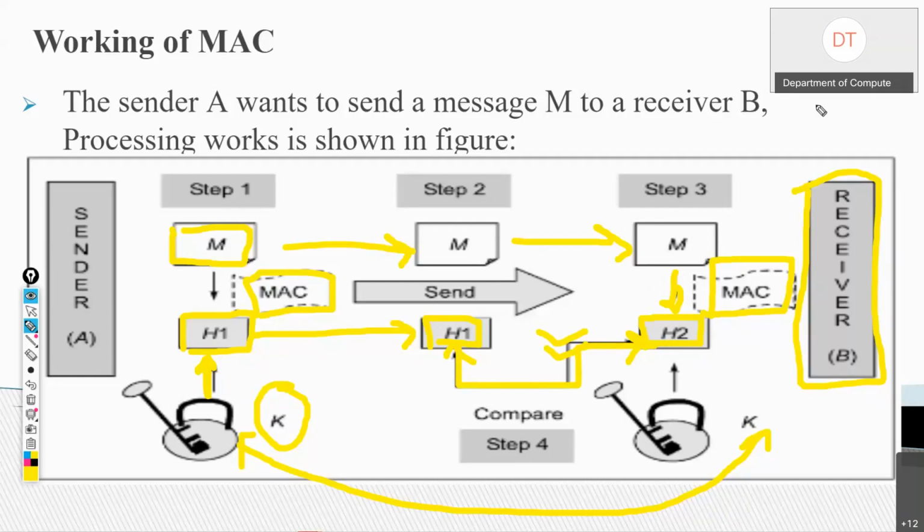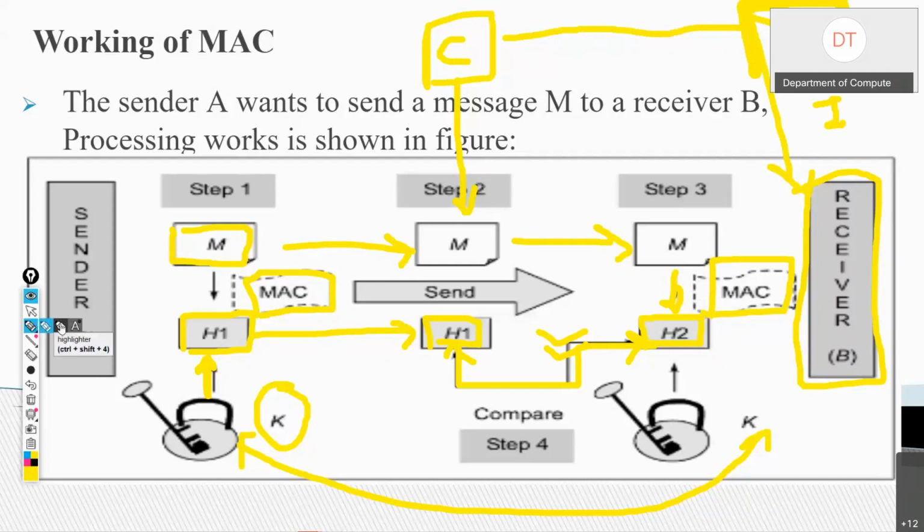So one thing we got is integrity. Why? Because suppose there is some attacker C. Now attacker C is getting this M. He is able to get M. He alters M and sends another message, say M1, to B. So when B calculates the message authentication code for this M1, it would be different. Then this H1 which was sent, clear? So it would be different.